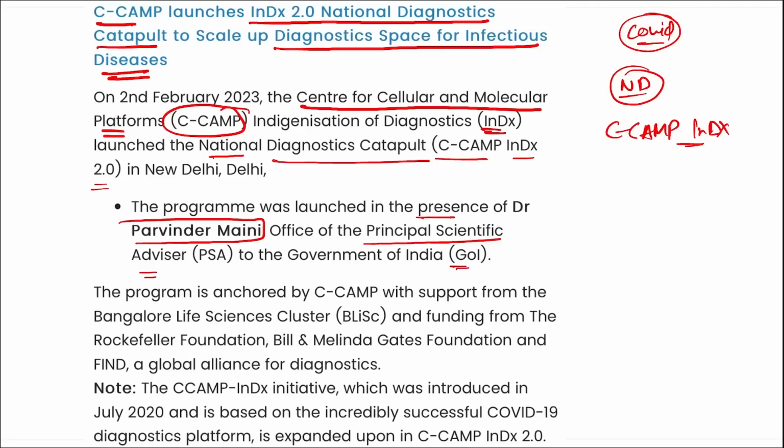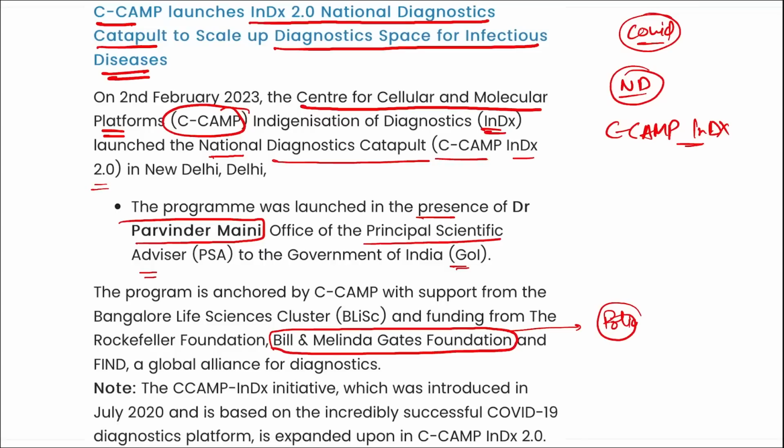This program is anchored by CCAMP with support from Bangalore Life Science Cluster and funding from the Rockefeller Foundation and the Bill and Melinda Gates Foundation. And if you remember, the Bill and Melinda Gates Foundation is also working highly towards eradicating polio from the world.